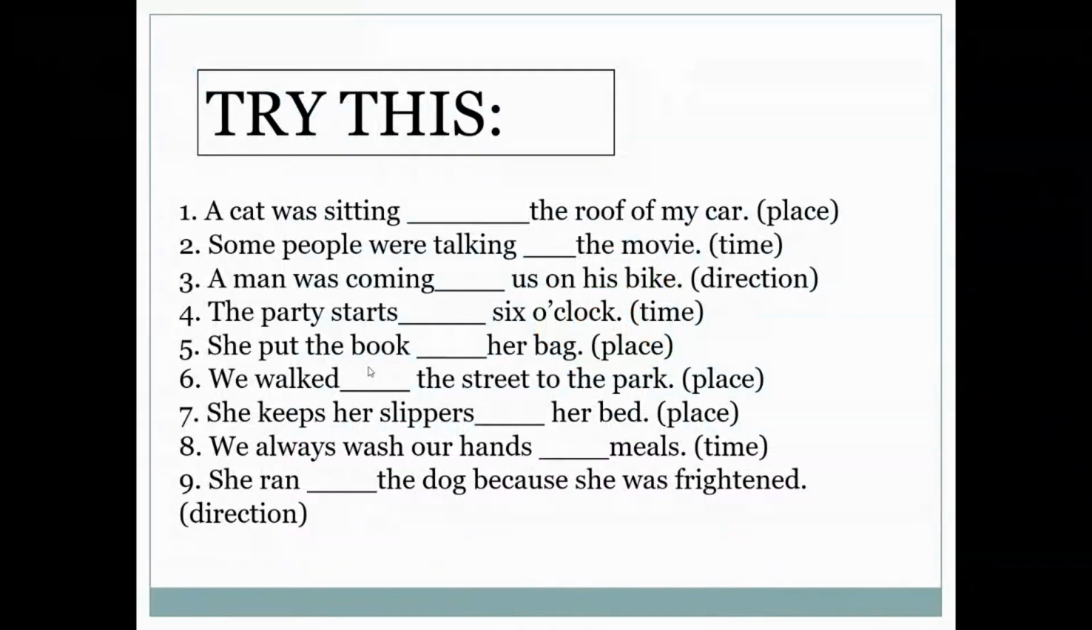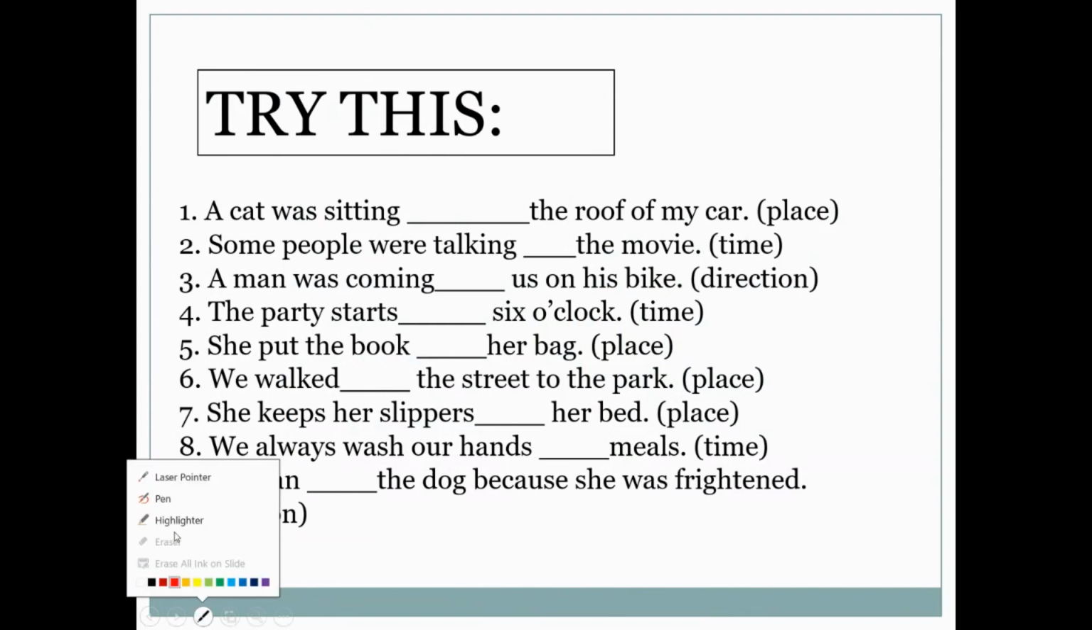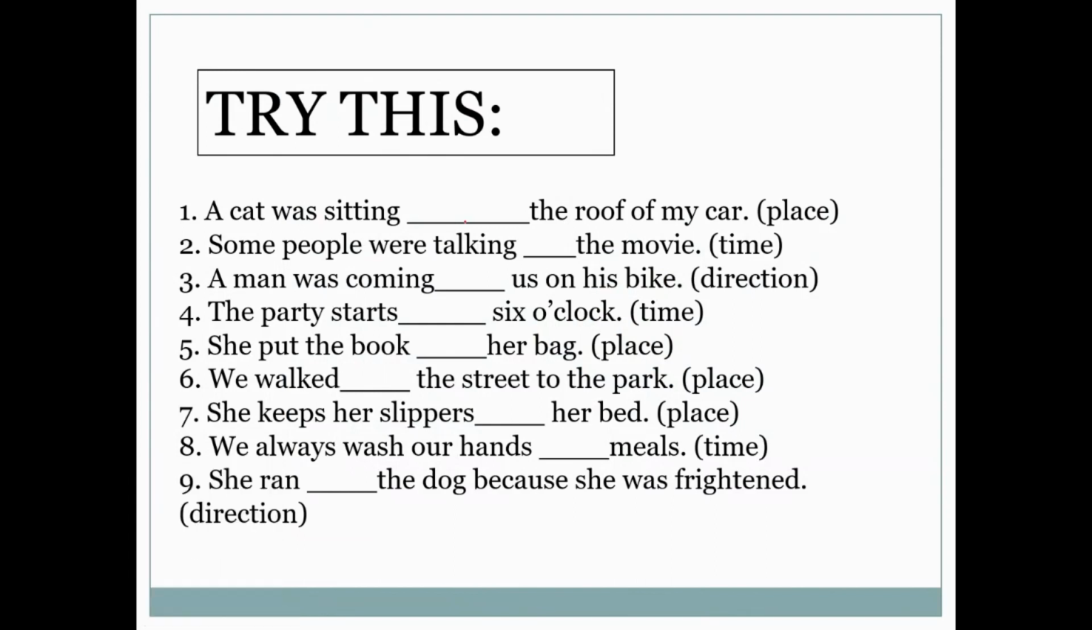So you tell me what preposition can come here. A cat was sitting dash the roof of my car. What preposition can we put? In, ma'am. Super. So does it look like it is referring to the place? Yes, ma'am. So it is place.